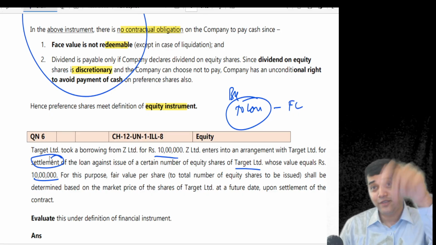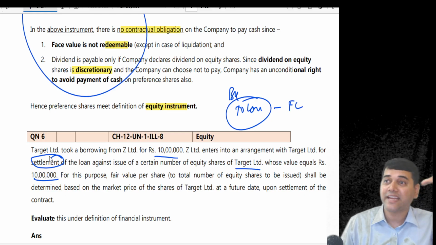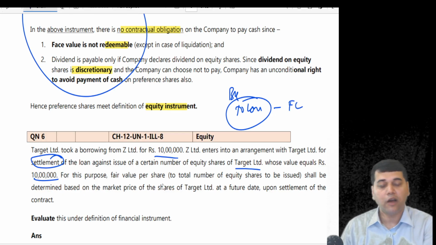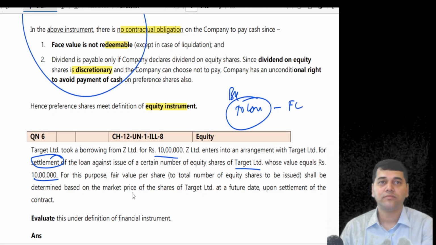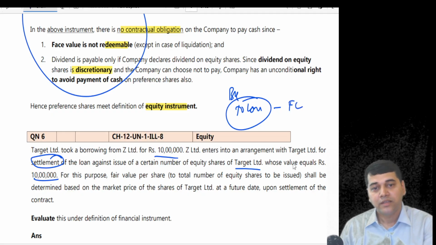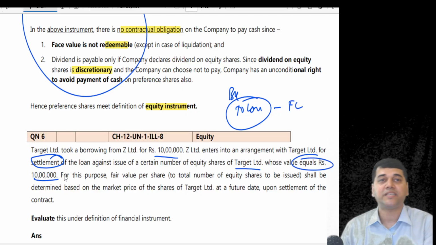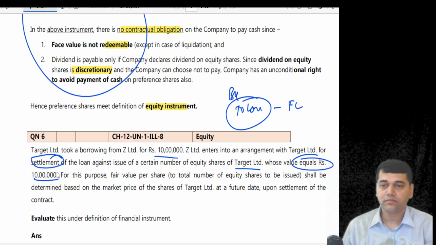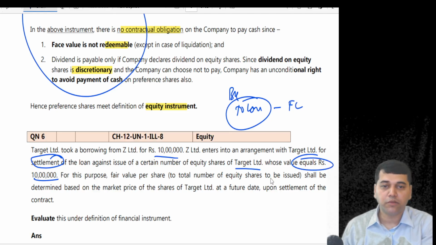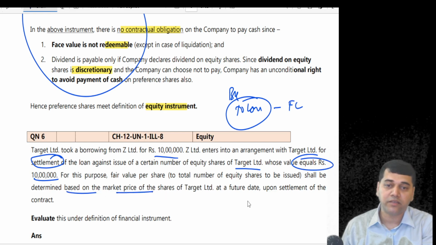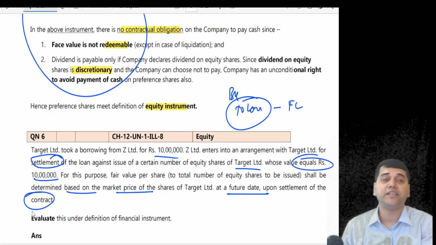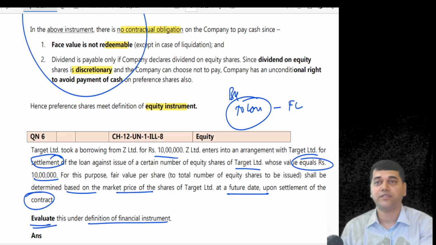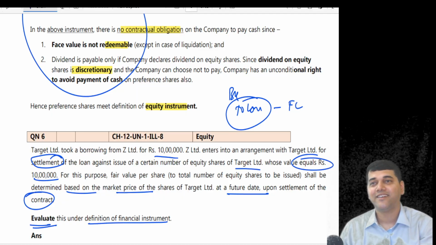Then you will say, sir, since this is part of the second definition. Now, settlement is going to happen by cash. Now, for this purpose, how many shares am I going to issue? Variable. Why? Because they said they will issue shares worth rupees 10 lakh. That depends upon my market price on that day, which can be anything. For this purpose, the total number of equity shares is determined based on the market price at the future date, on the settlement date. So, evaluate the definition of the financial instrument. What do you say? Why?